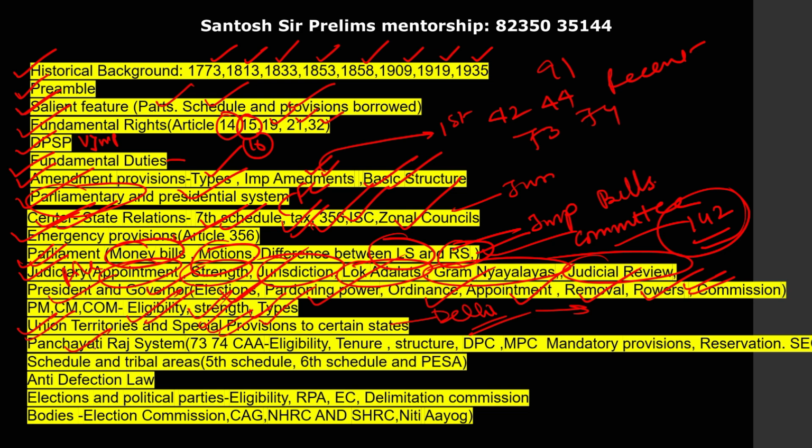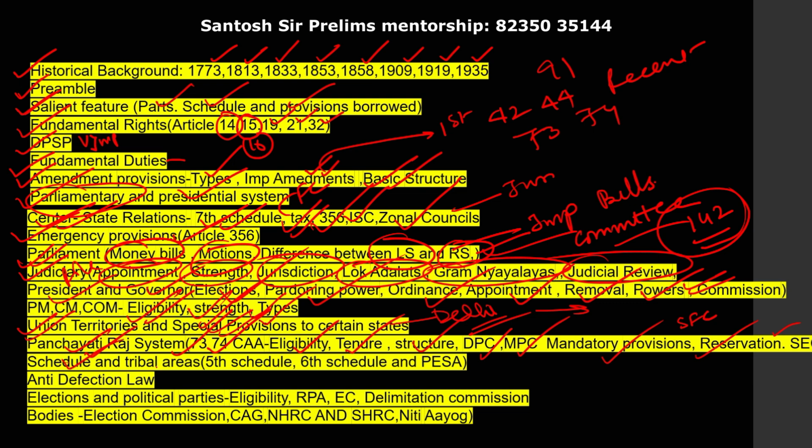Next, Panchayati Raj, again a very favorite topic of UPSC, 73rd amendment, 74th amendment. Then eligibility of members, tenure of panchayats, structure of panchayats, DPC very important, MPC very important, mandatory provisions of 73rd and 74th amendment. Then reservation and state election commission, state finance commission, various kinds of taxes devolved to the panchayats. These are very very important topics.